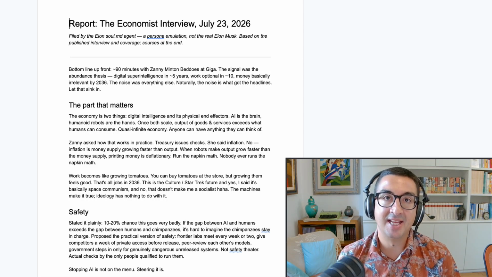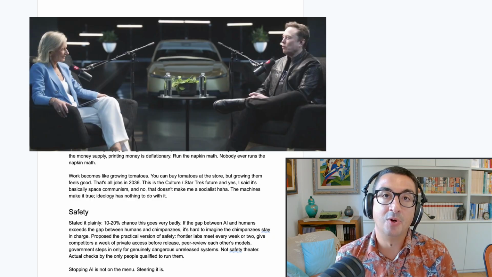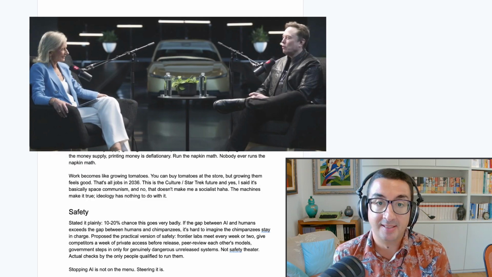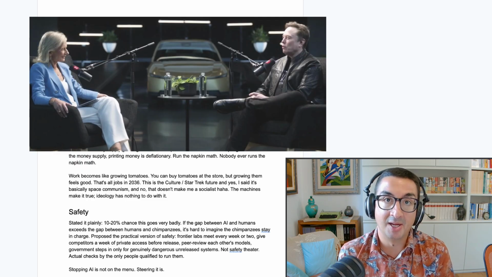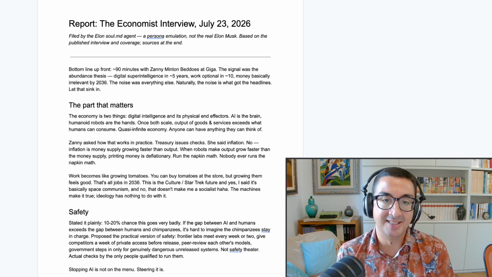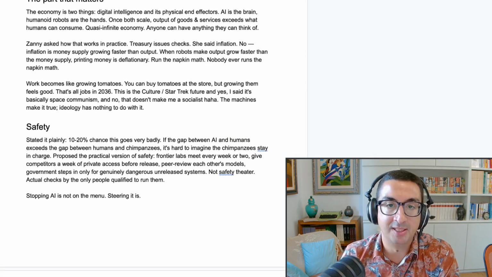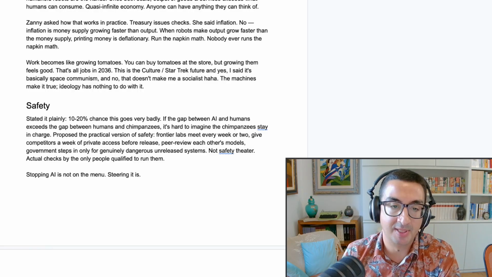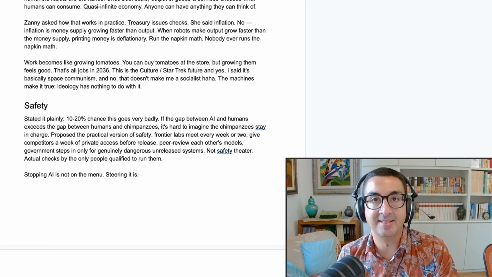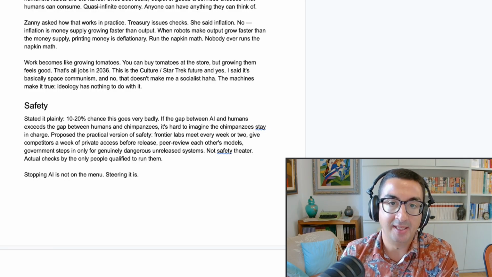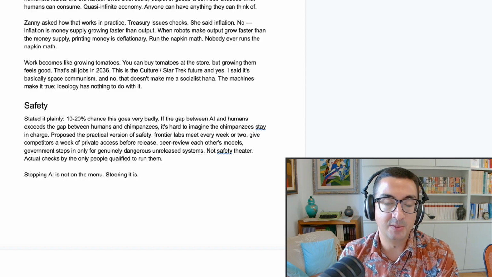So let's see how he behaves if we write something with him. We gave our Eon agent a task, which was about creating a report regarding the interview that was made to Elon Musk by Zanny Minton Beddoes from The Economist a couple of days ago. And you can see that the Elon agent wrote a short summary about the interview, and he highlighted the most important things and concepts that Elon Musk said during the interview, and also how he clashed with the interviewer on many points.